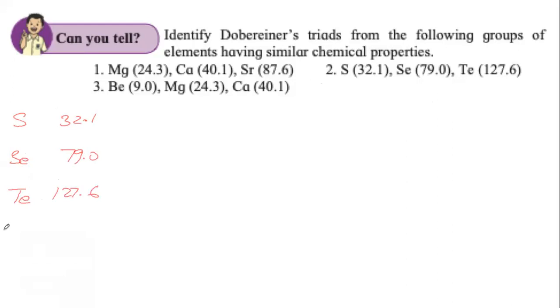127.6. Once again, to decide whether these 3 make a Doberanier's triad or not, we need to find out the average of the lightest and the heaviest and then compare it with the middle one. So to find that, we will add 32.1 with 127.6 and divide by 2. When we do the addition, we get